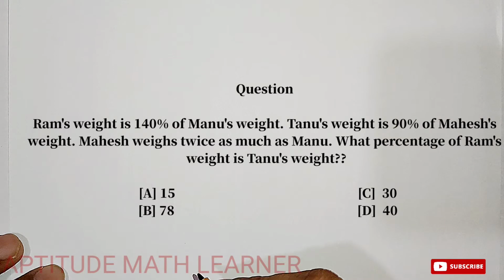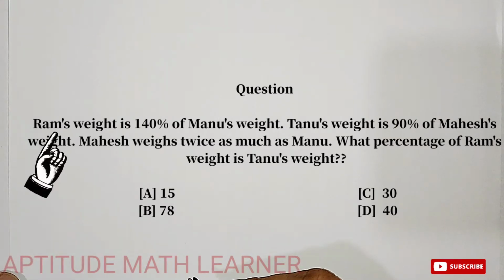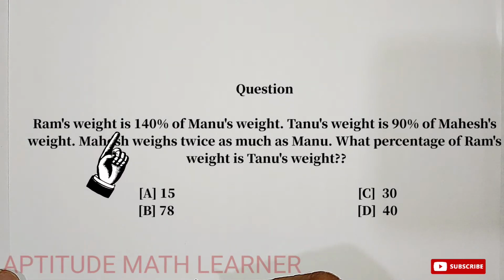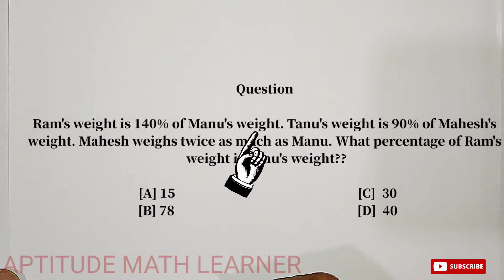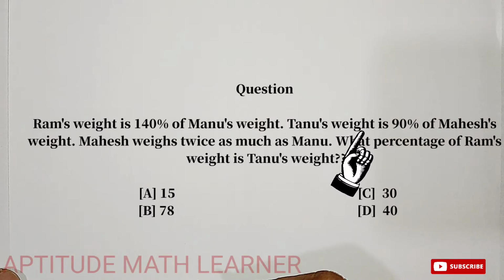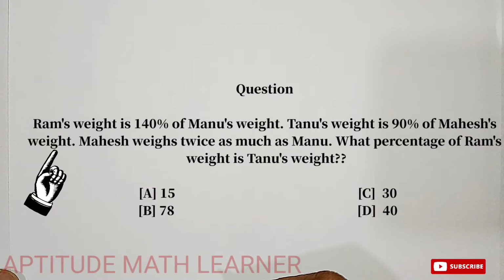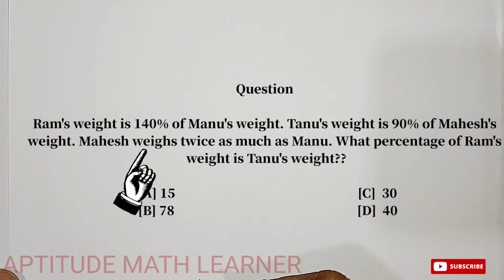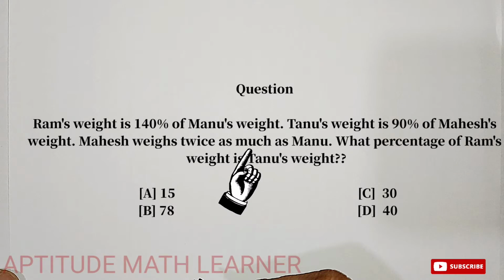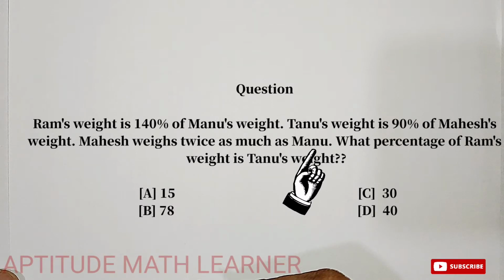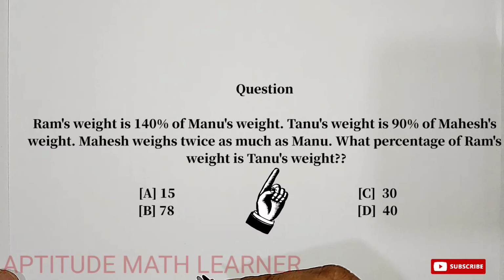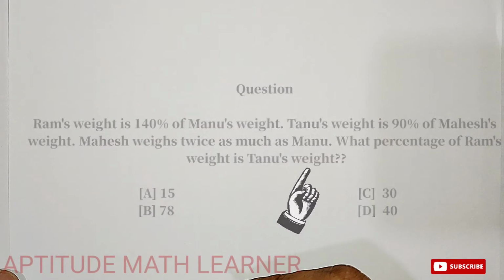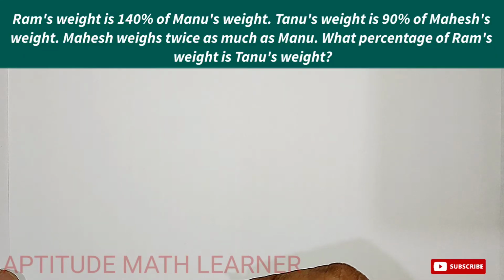And the question today we are having is: Ram's weight is 140% of Manu's weight. Tanu's weight is 90% of Mahesh's weight. And Mahesh's weight is twice as much as Manu's. What percentage of Ram's weight is Tanu's weight? So we have to find out the percentage of Ram's weight with the Tanu's weight.